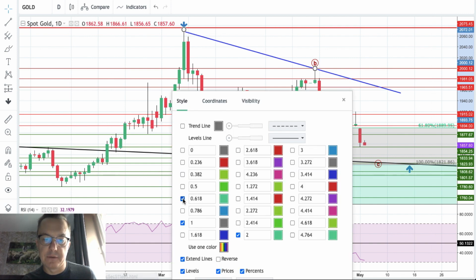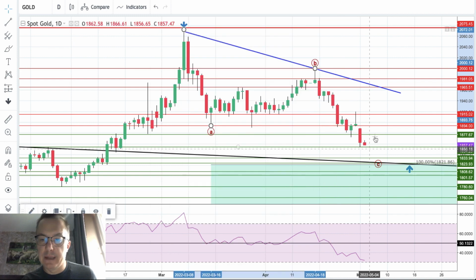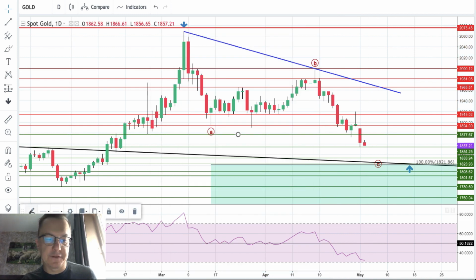Let me just remove this one so we don't need it anymore. There you go. And the technical resistance is located at 1,877, and now 1,856 is the immediate technical support. However, it will be broken very soon. Very interesting candle here, confirms our point of view.